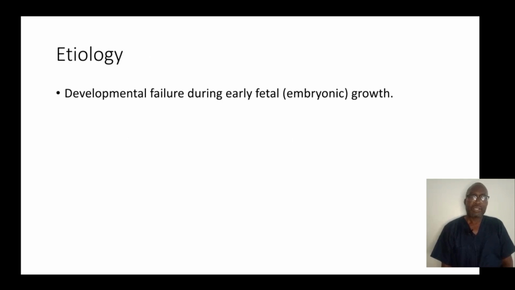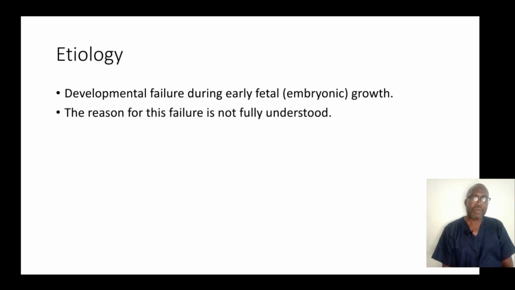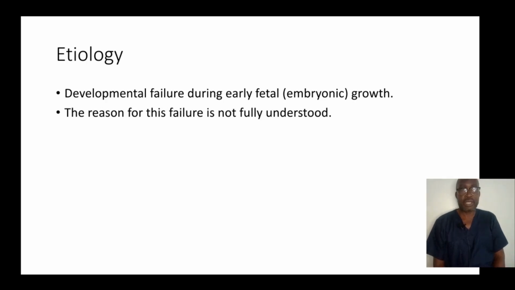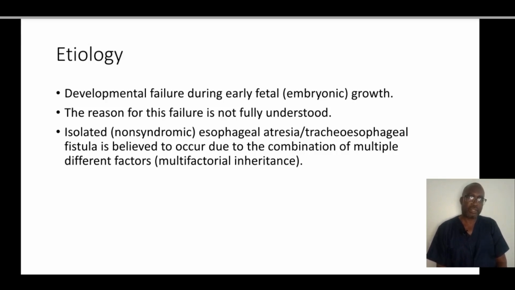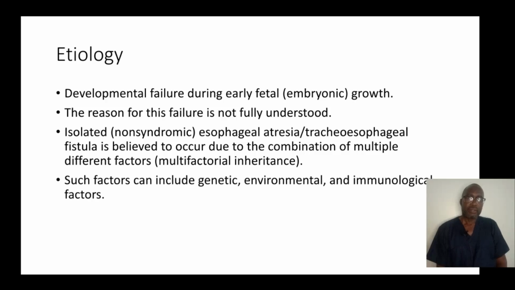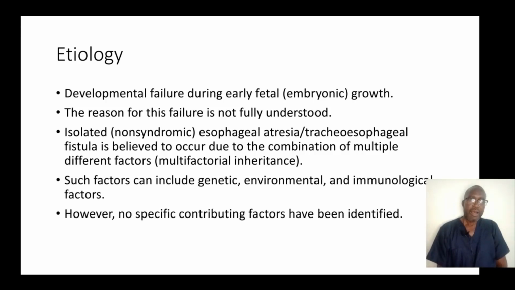Etiology. The etiological agent is related to a failure during early fetal growth. The reason for this failure is not fully understood. Isolated esophageal atresia and tracheoesophageal fistula is believed to occur due to a combination of multiple different factors. Such factors include genetic, environmental, and immunological factors. However, no specific contributing factors have been identified.